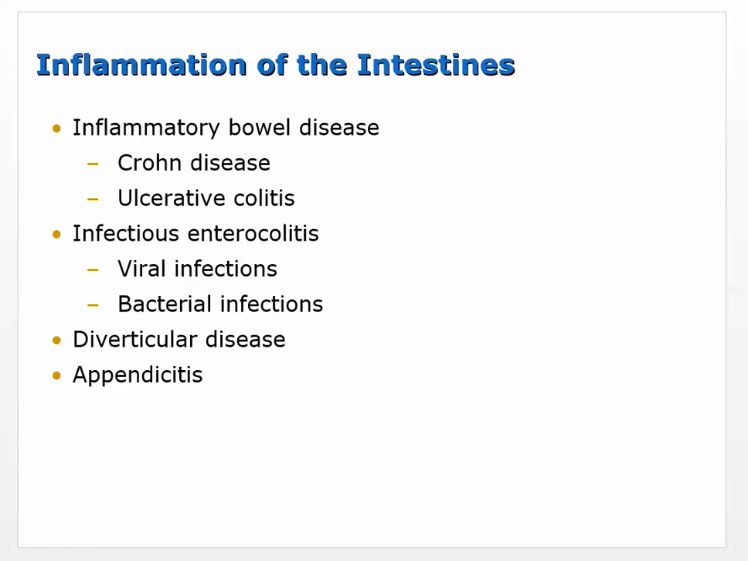Okay, so now let's see. We've just moved through the stomach. Now we're going to move into the intestines. So we're going to cover a few things. Inflammatory bowel diseases. So keep this in mind. When we're talking about inflammatory bowel disease, mainly what we're going to be talking about are Crohn's disease and ulcerative colitis. These are the inflammatory bowel diseases that we're talking about. Then we can see something called infectious enterocolitis.